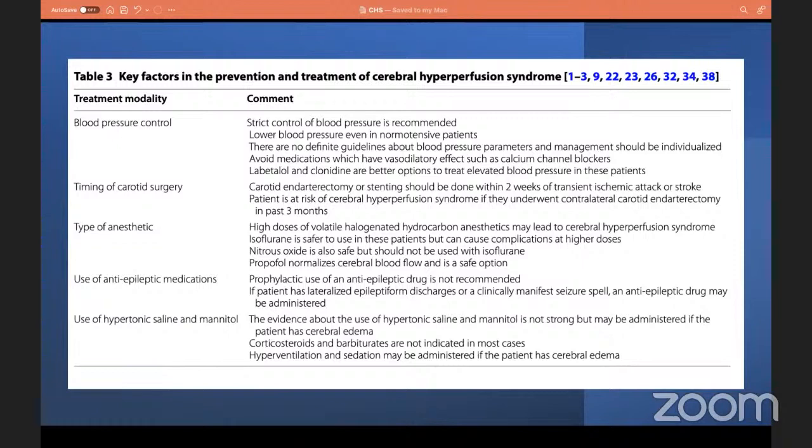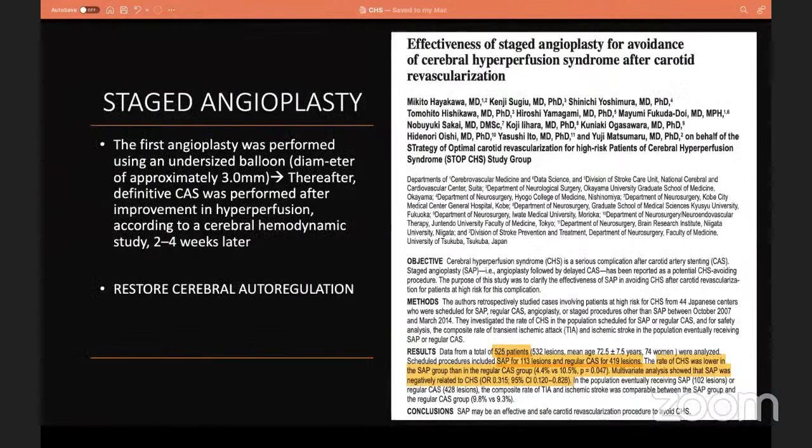Consideration of anti-epileptic medications, hypertonic saline and mannitol is case based. If it is significant edema and the patient is having features of either ongoing seizure or status epilepticus like our case, better to consider that.